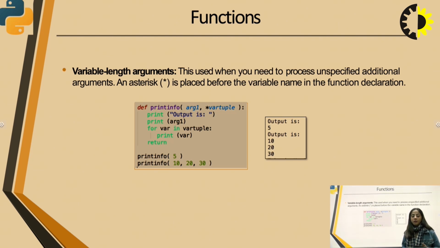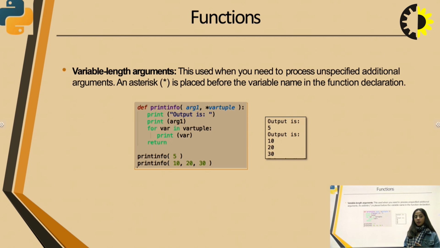Print info 5. Now here we are calling the print info function using the integer 5. Now how does this work when print info is called? What will happen? Argument 1, you have passed the value 5.